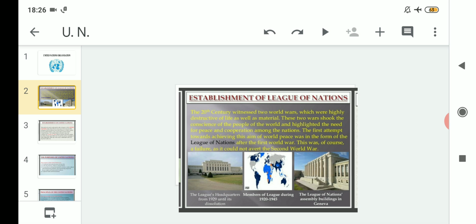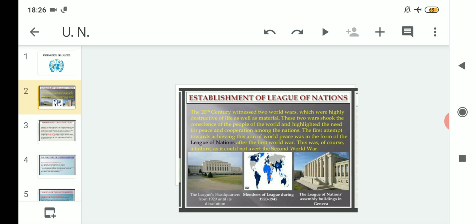We will start from the establishment of League of Nations. If you remember, the United Nations is actually the successor of League of Nations. That means the League of Nations was formed earlier. After that, the United Nations succeeded it in the year 1945. So, related to the establishment of League of Nations, the 20th century witnessed two world wars.